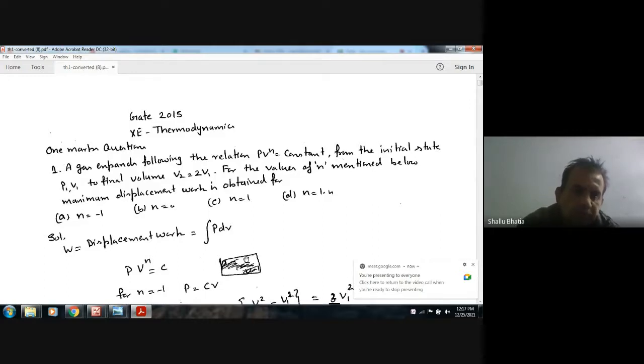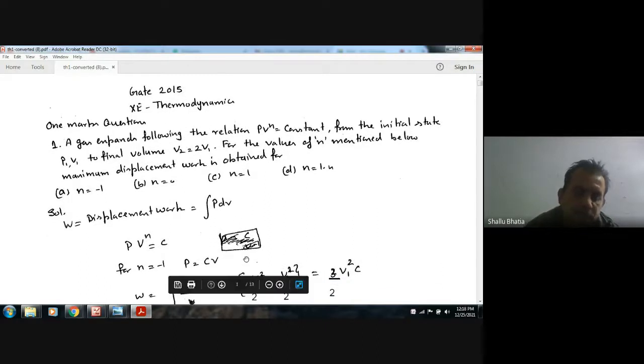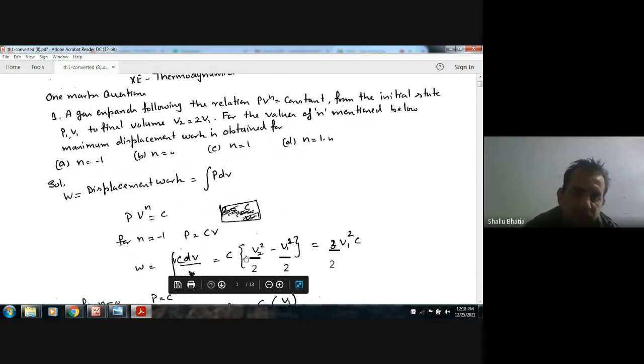Question number one: a gas expands following the relation PV^n equal to constant from the initial state T1, V1 to the final volume V2 equal to 2V1. For the values of n mentioned below, the maximum displacement work is obtained for: A, n equal to minus 1; B, n equal to 0; C, n equal to 1; and D, n equal to 1.2. Now the displacement work in general is given by ∫PdV, okay?